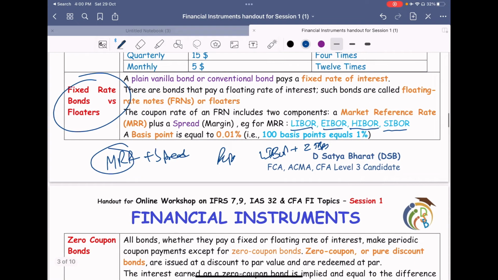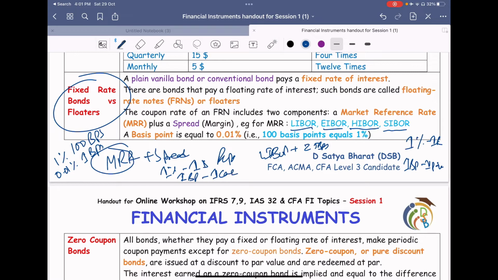For your understanding, 1% is 100 bips, meaning every bip is 0.01%. If 1% is like 1 rupee, then 1 bip is something like 1 paisa in Indian terms. Or if you call 1% as $1, then 1 bip is something like 1 cent in dollar terms.